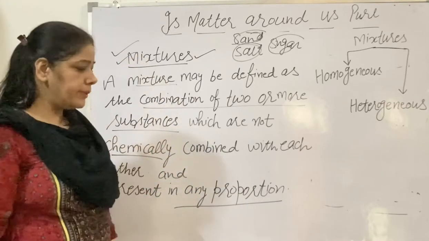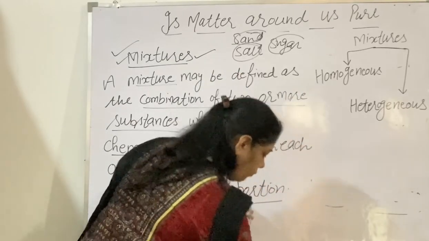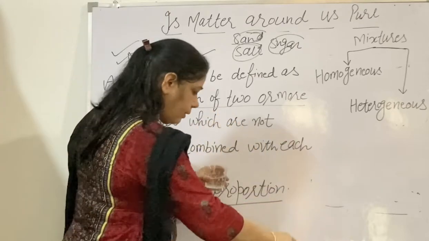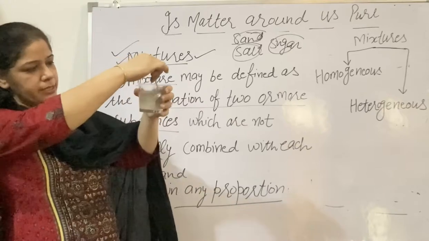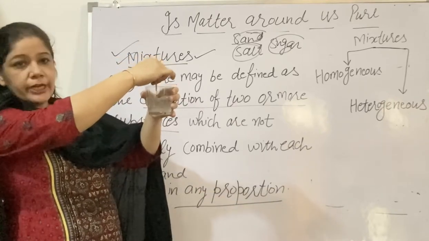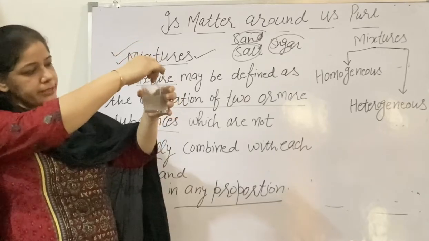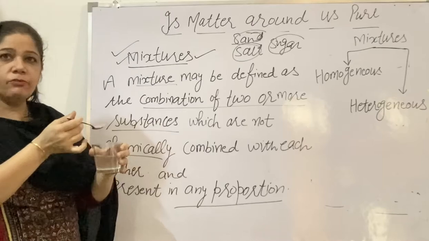Then it is called a mixture. Well, I am showing you one activity. If I take water and add a small amount of sugar and mix it, then what do you see? It will mix uniformly. You can't see a separate boundary of it. If you have to make lemonade, what will we do?